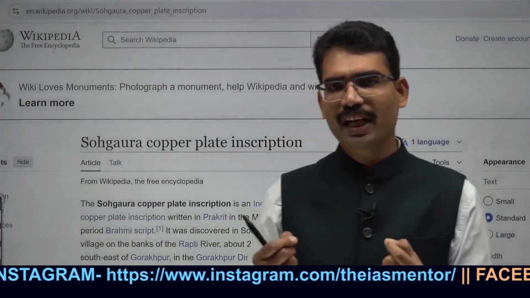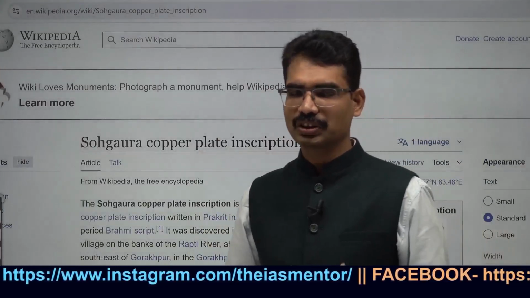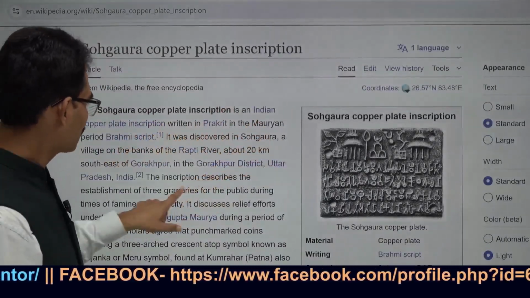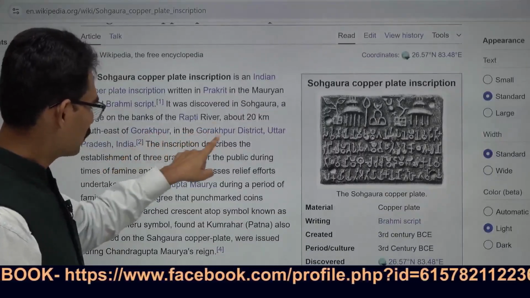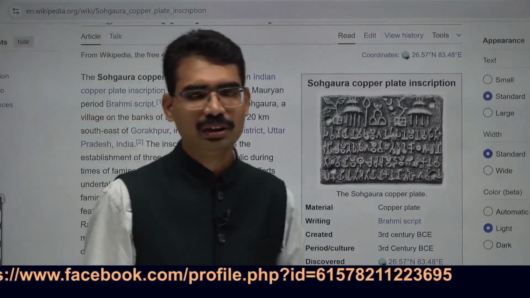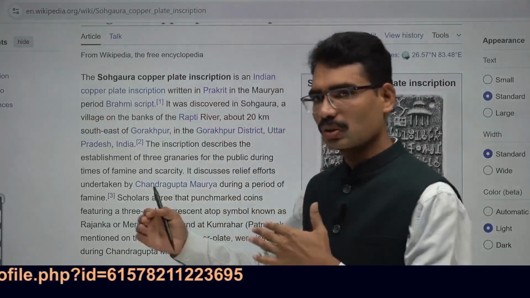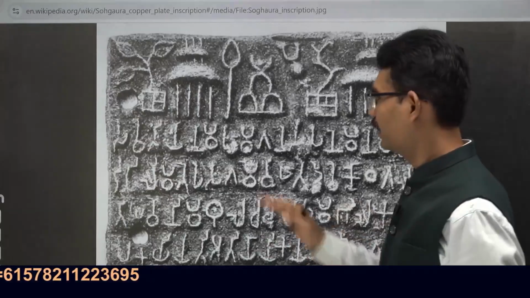Even though there is no exact person who gave this, generally it was attributed to the early phases of the Mauryan Empire. Identify this: Suhagaura copper plate inscription around Gorakhpur district, UP. Not near Allahabad, near Gorakhpur district, close to that area. So this is how it is given.